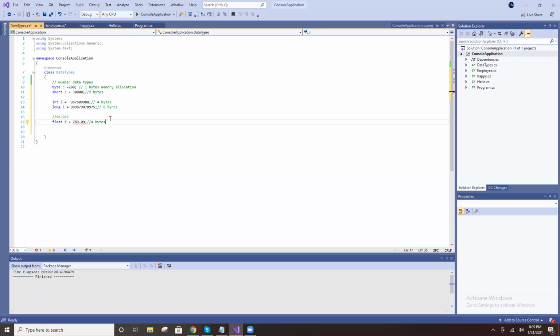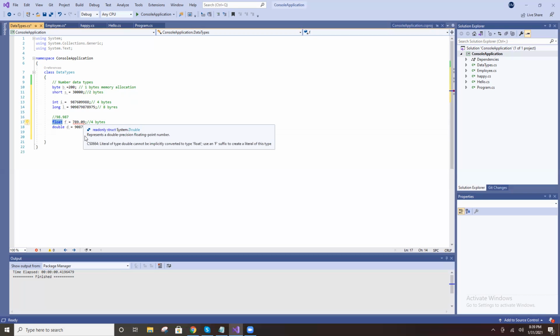Then double. This is a double. See here, this is a float, right?